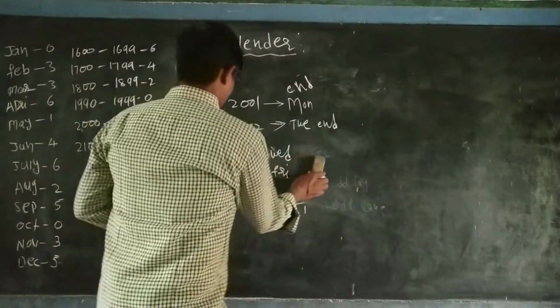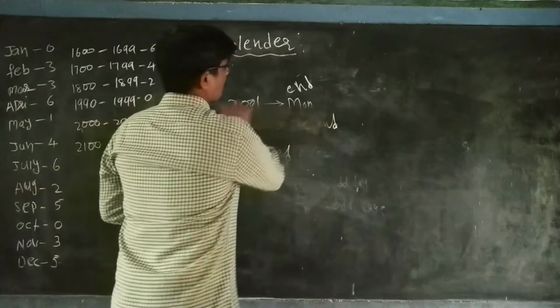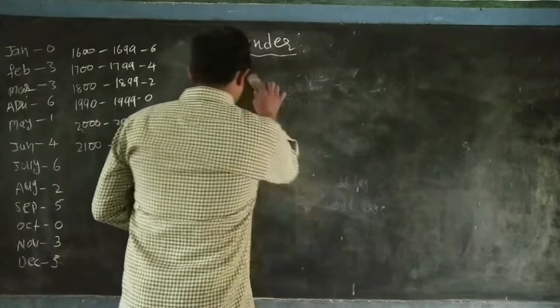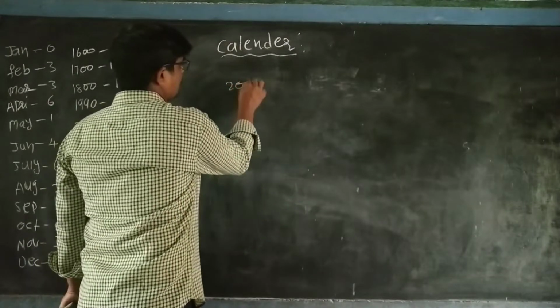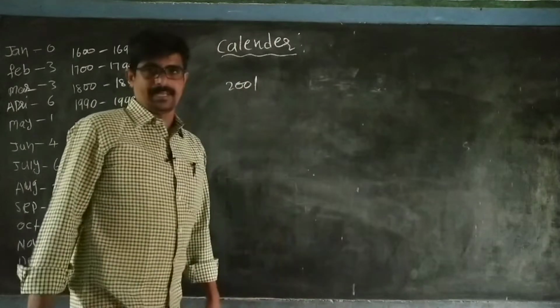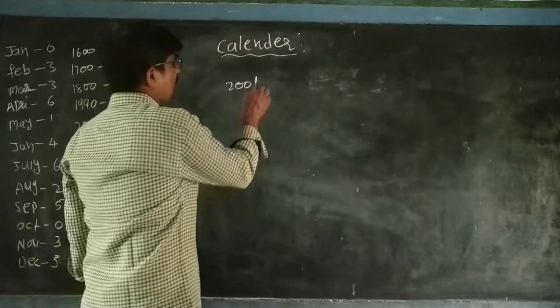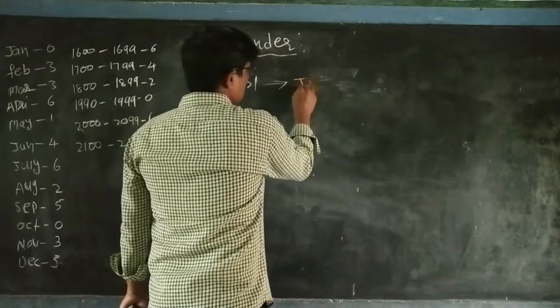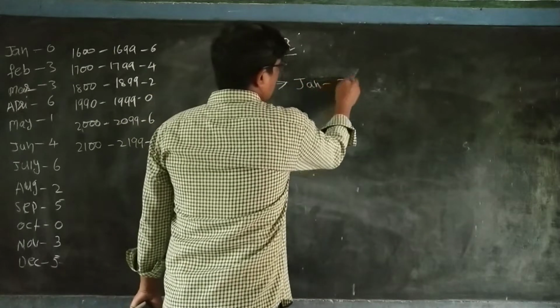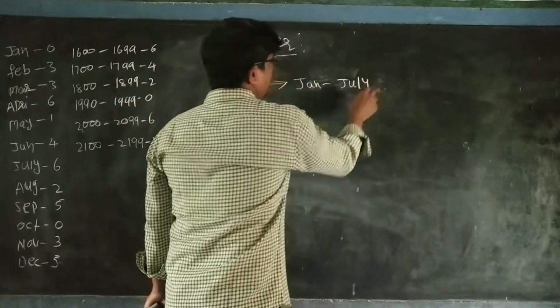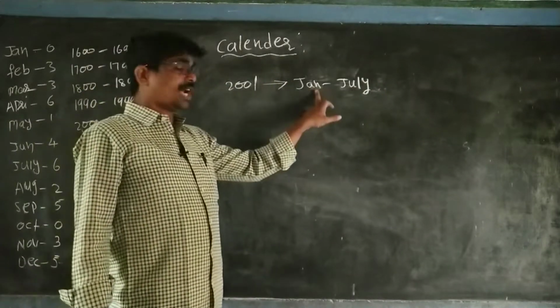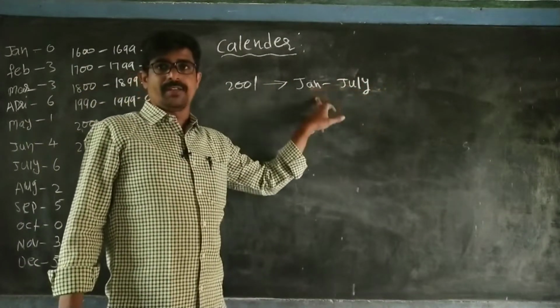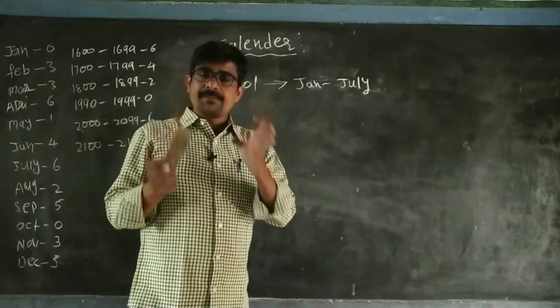Again, one concept. In a normal year, January and October have the same calendar. In a leap year, January and July have the same calendar.